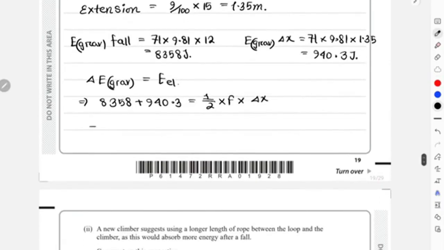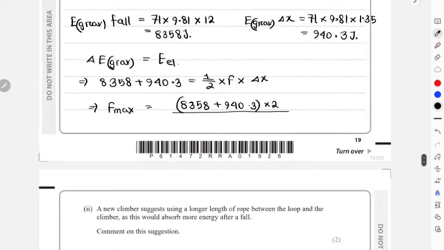So from this you can calculate the maximum force applied on the climber: 8358 plus 940.3, multiplied by 2, and this entire thing divided by the extension, 1.35. Now you're going to get 13,775 newtons, which is approximately closer to 10,000 newtons, 10 kilonewtons.